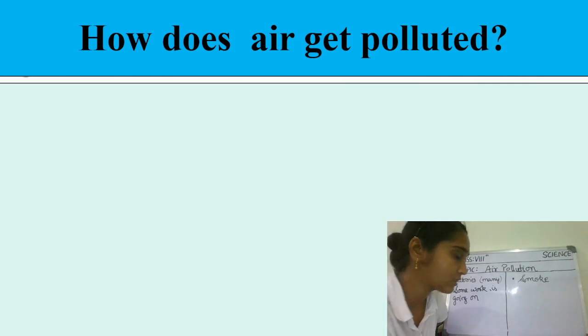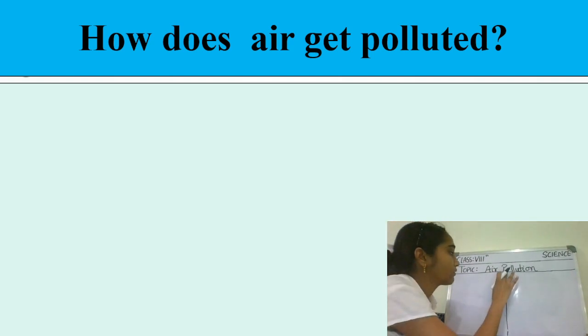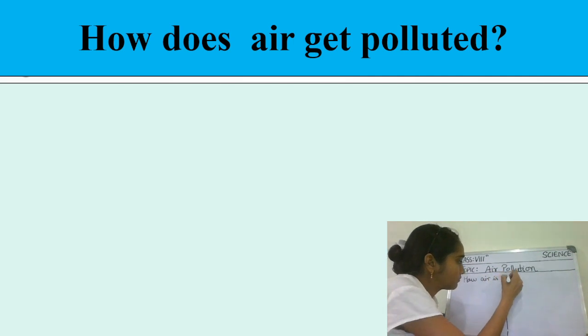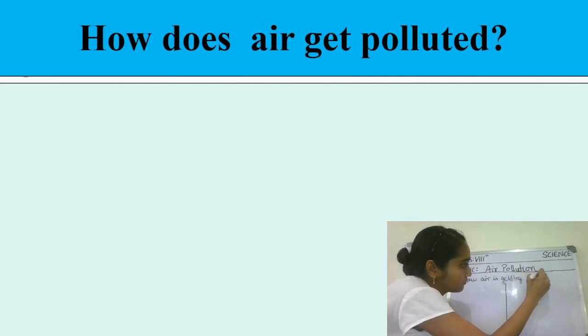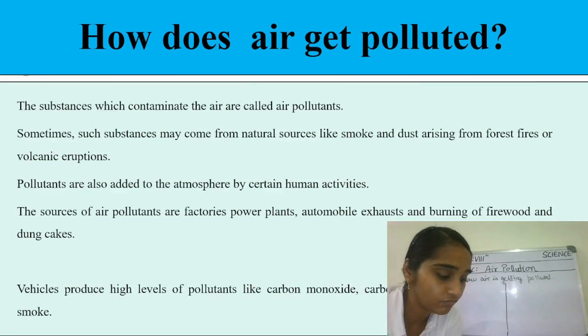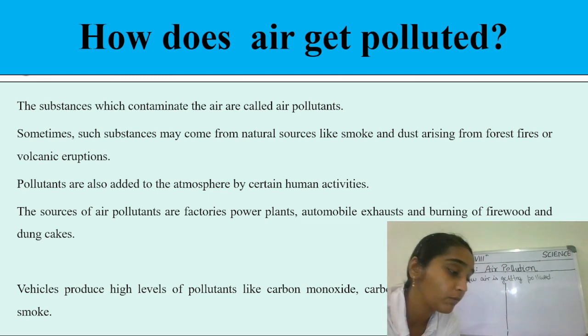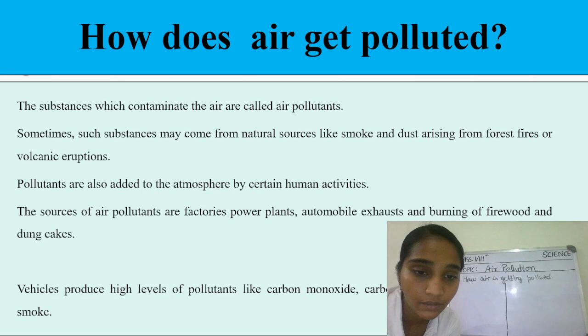So our topic for discussion now is how air is getting polluted. We have already seen that the substances which contaminate the air are called air pollutants, right? Sometimes these substances may come from natural sources like the smoke and dust arising from forest fires and volcanic eruptions, right?